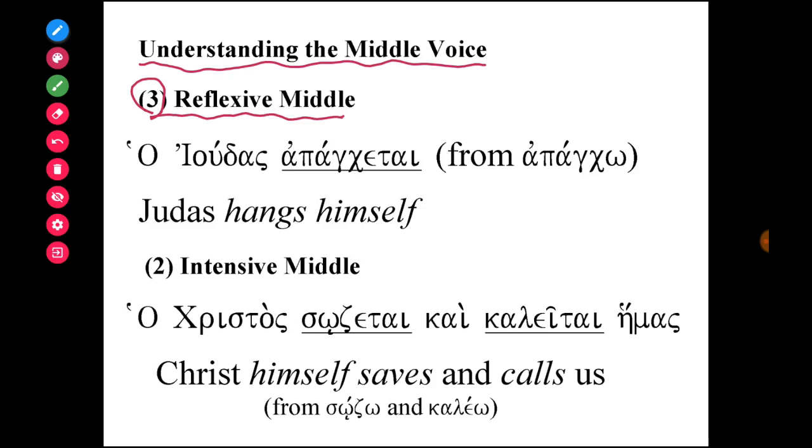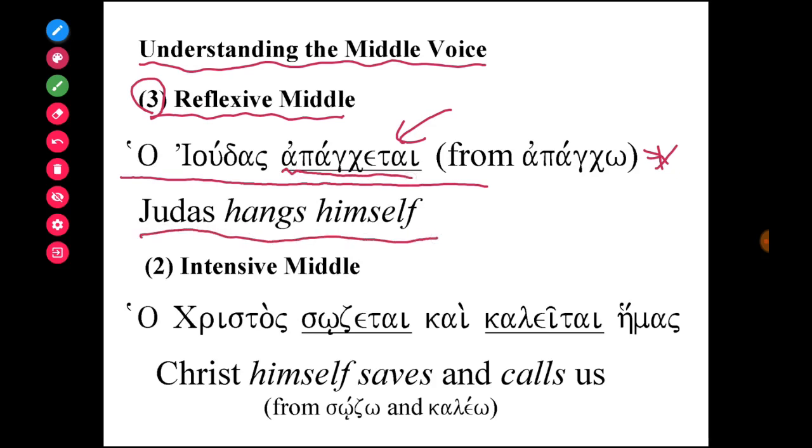is the reflexive middle. And a good example of this is ho Judas aphangetai. If we translate this as the passive, it is Judas is hanged. But when we look at the context of the gospel passage that talks about the death of Judas, Judas was alone. So we know that the passive voice is not the correct construction, but rather we should translate aphangetai as Judas hangs himself.